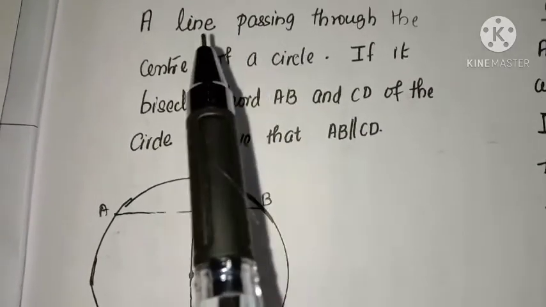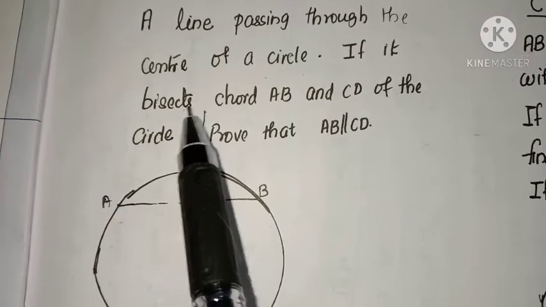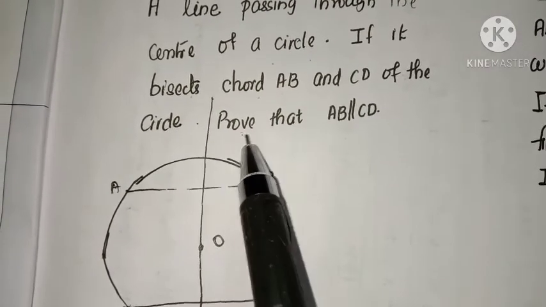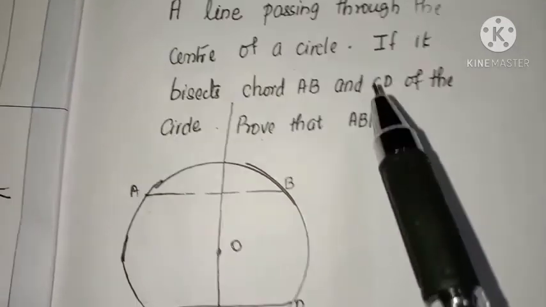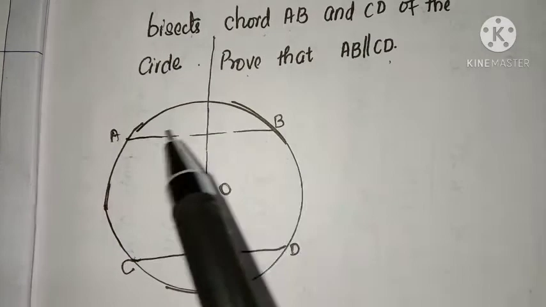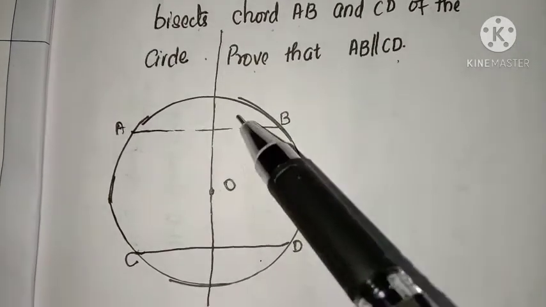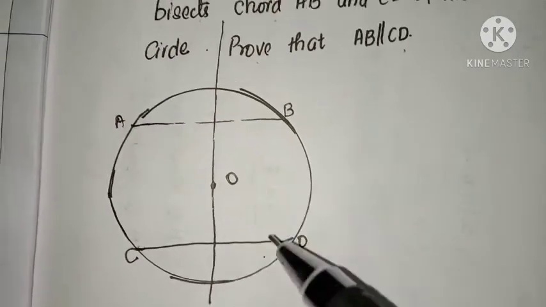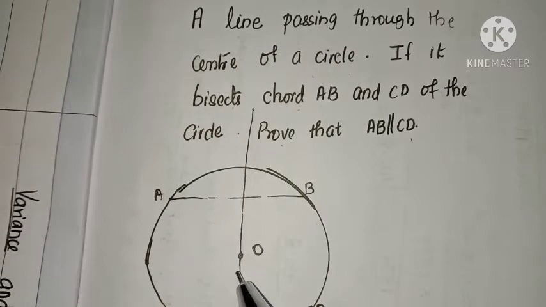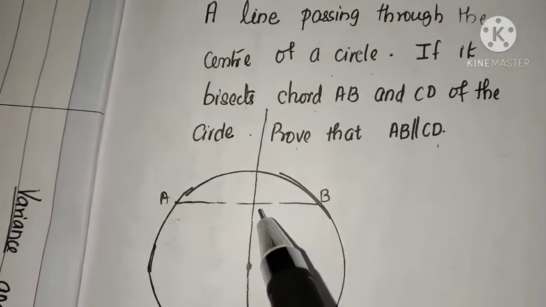Next question. A line passing through the center of a circle bisects the chords AB and CD of the circle. Prove that AB is parallel to CD. Look at the figure. O is the center of the circle, AB and CD are two chords, and there is a line passing through the center. Now in the question it is given that this line bisects the chords AB and CD.